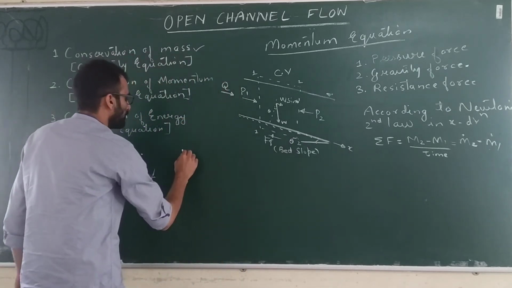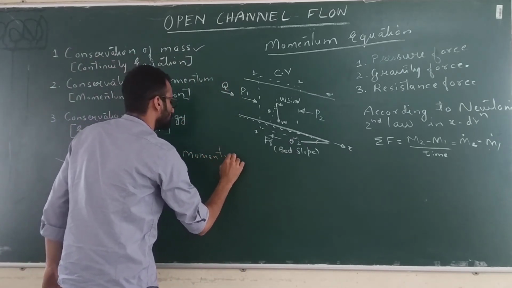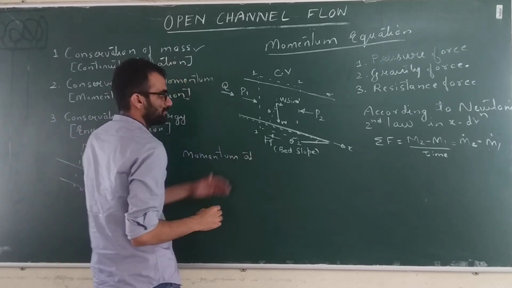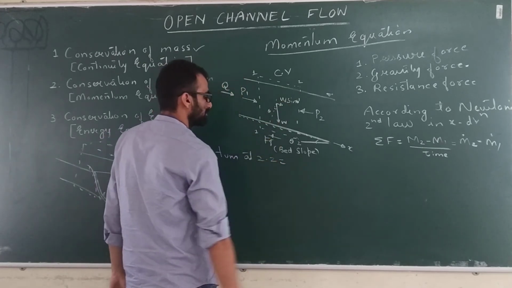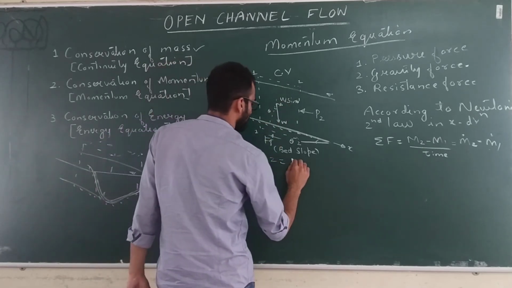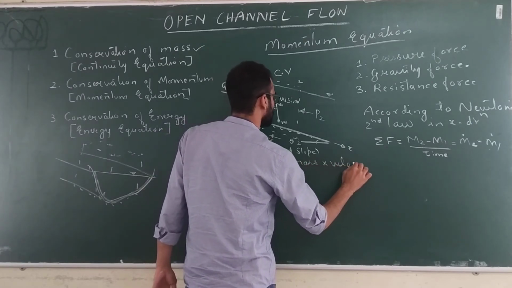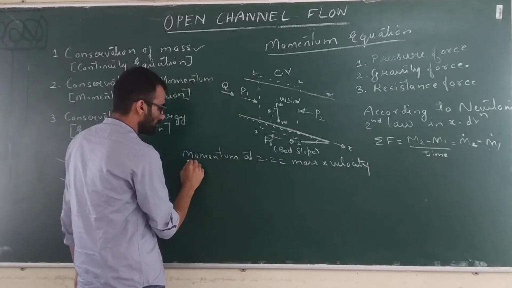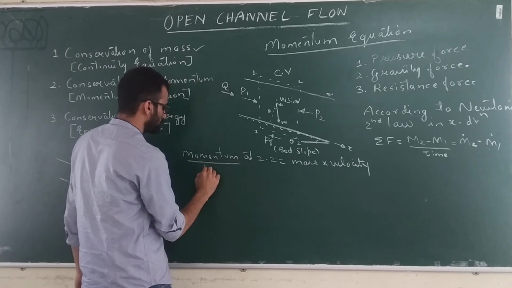Okay, now momentum at this section 2, this will be what? Mass into velocity, velocity at 2. Okay, so momentum at 2, but momentum per unit time, that is momentum flux.